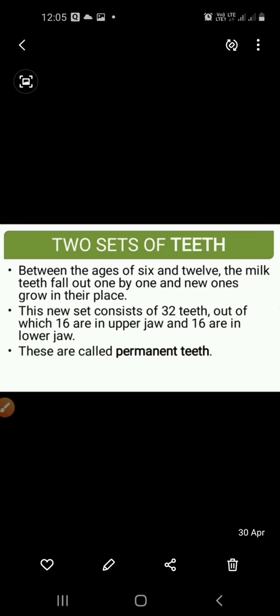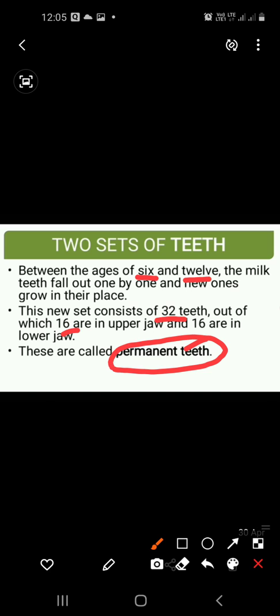When the age of 6 or 12 comes, the milk teeth fall out one by one and new ones grow in their places. The new set consists of 32 teeth, 16 in the upper jaw and 16 in the lower jaw. These sets of teeth are known as the permanent teeth.